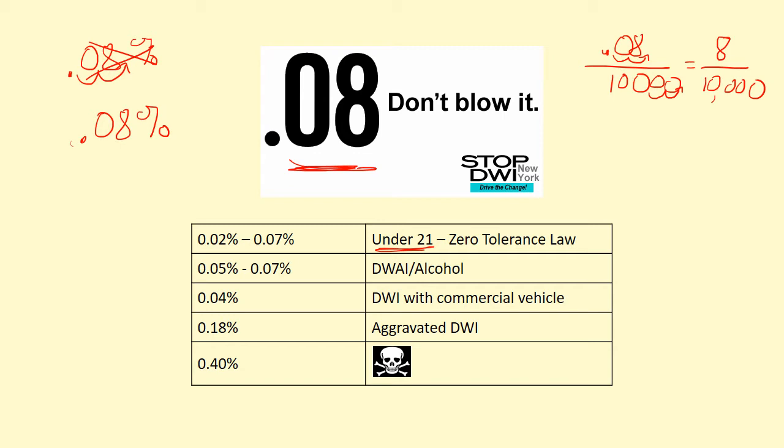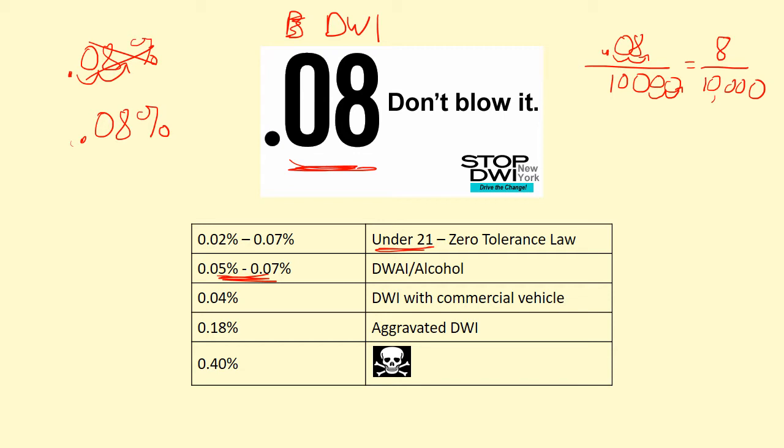And there's a sort of level for adults below DWI. So 0.08: if you get caught with a blood alcohol content of greater than 0.08, you get a DWI conviction, which stands for driving while intoxicated. If it's a little bit lower than that, but still above 0.05%, you get a DWAI, or driving while ability impaired.